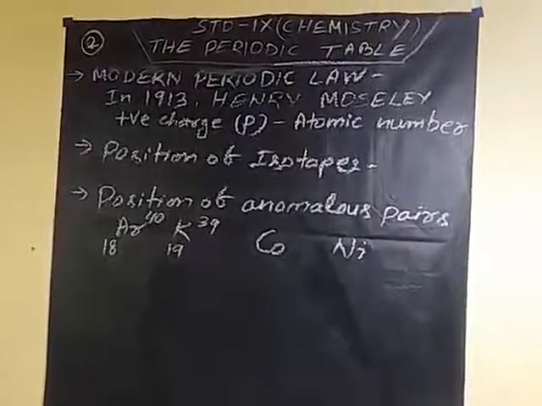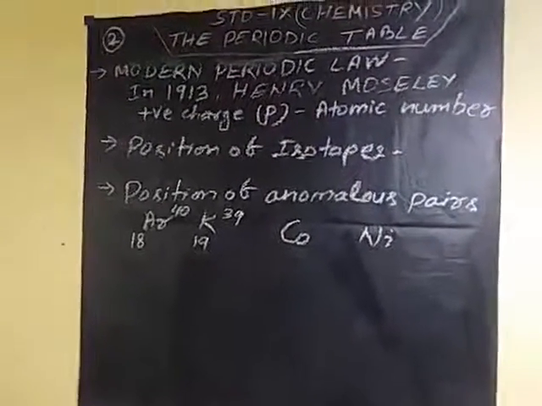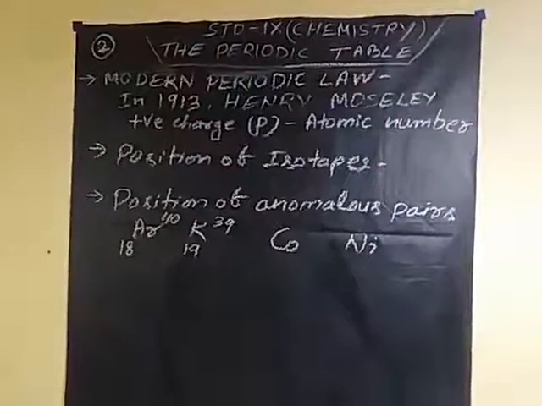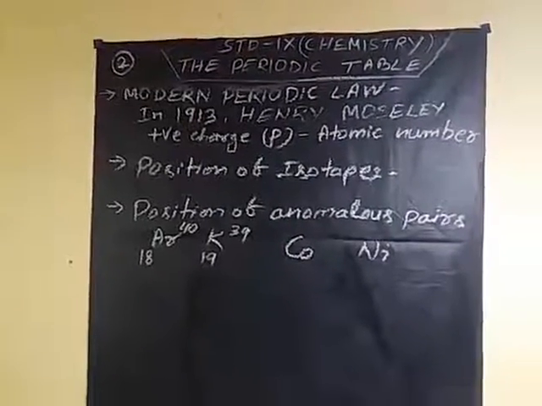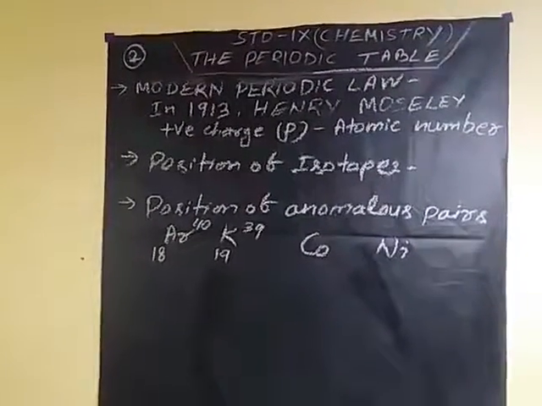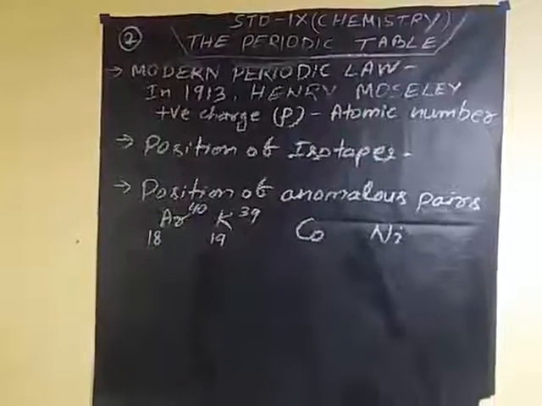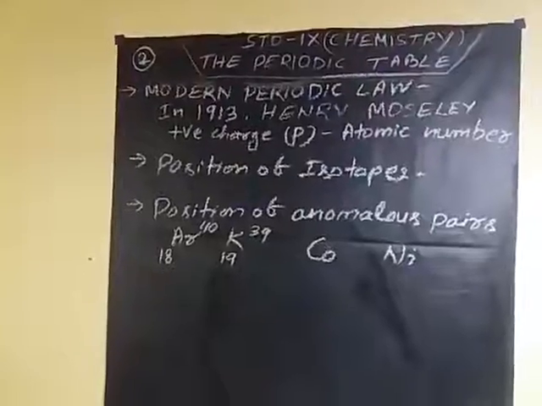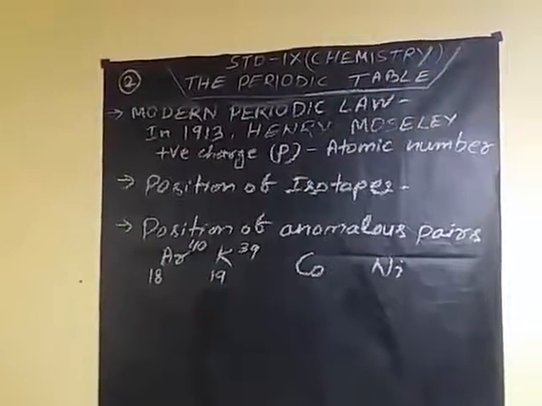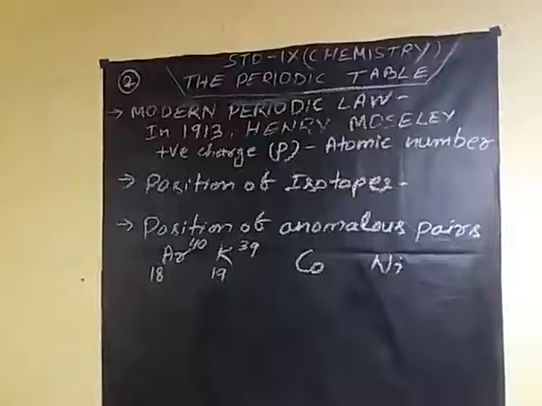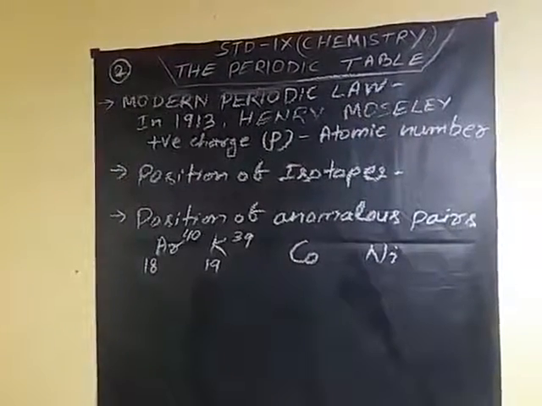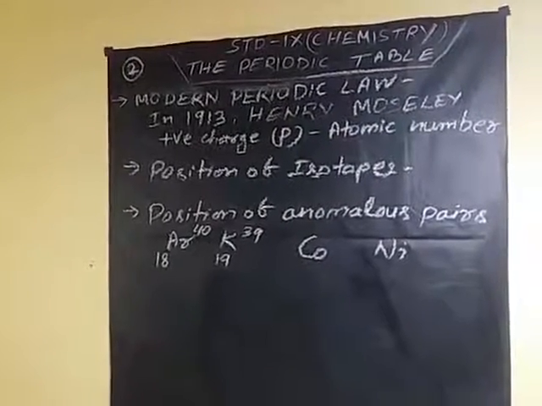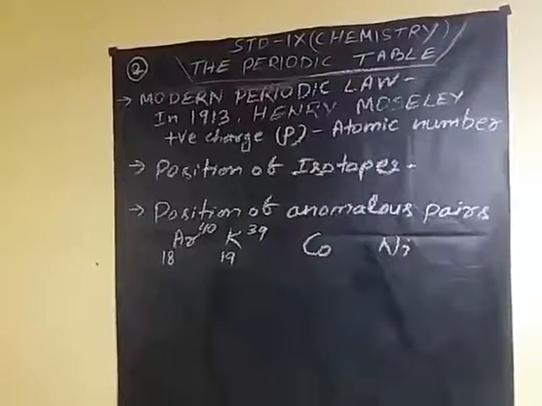The number of unit positive charges present in the nucleus of an element is called the atomic number of that element. So Henry Moseley found that atomic number is a better fundamental property of elements compared to atomic mass. This led to the modern periodic law. According to the modern periodic law, physical and chemical properties of elements are periodic functions of their atomic numbers, not atomic mass.